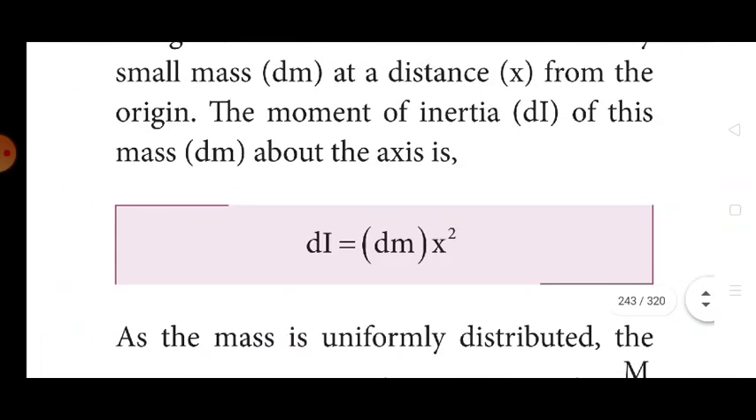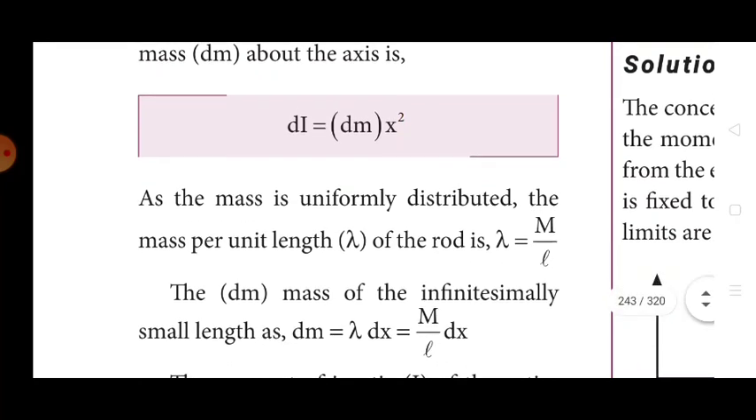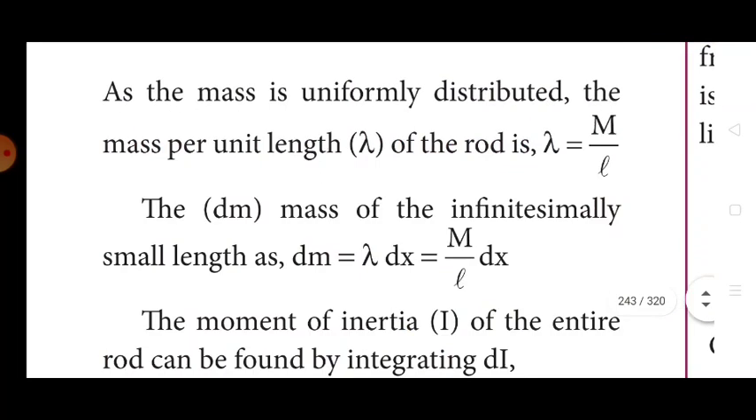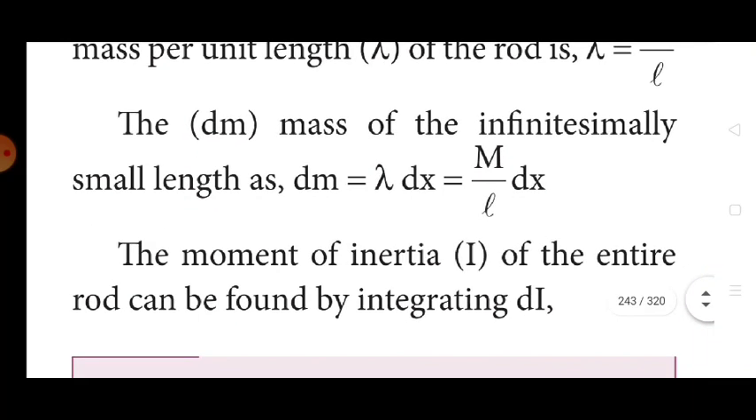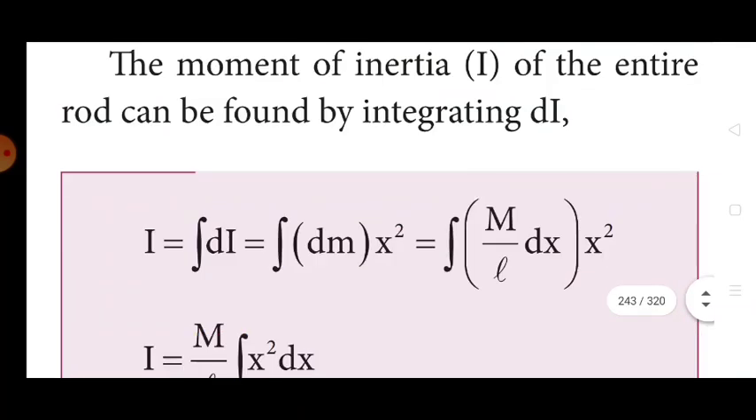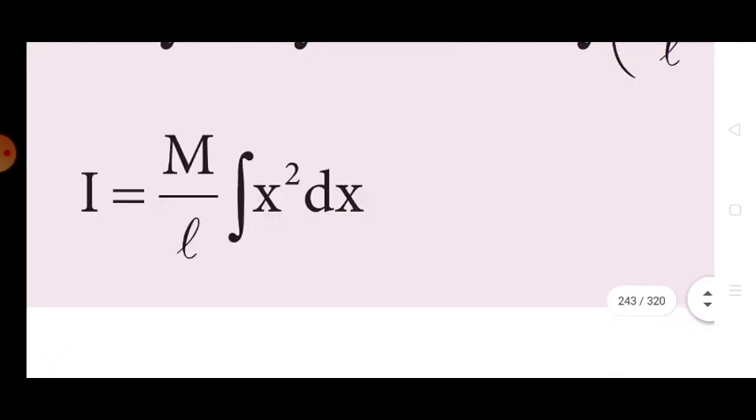As the mass is uniformly distributed, the mass per unit length lambda of the rod is lambda = m/L. The mass dm of the infinitely small length is dm = lambda dx = (m/L) dx. The moment of inertia of the entire rod can be found by integrating dI. So I = integral of dI = integral of dm x^2 = integral of (m/L) dx x^2. So I = (m/L) integral of x^2 dx.